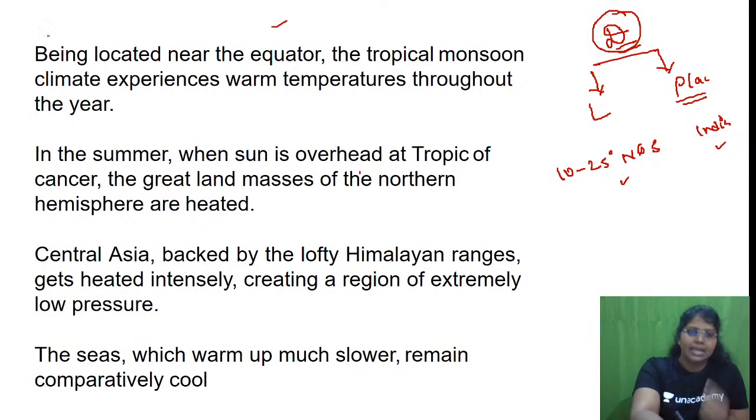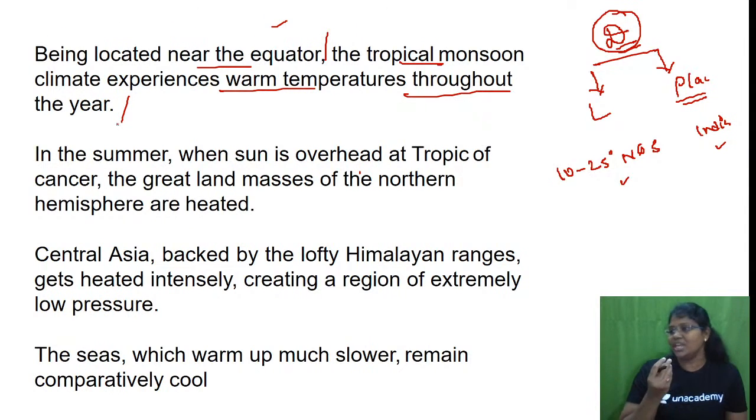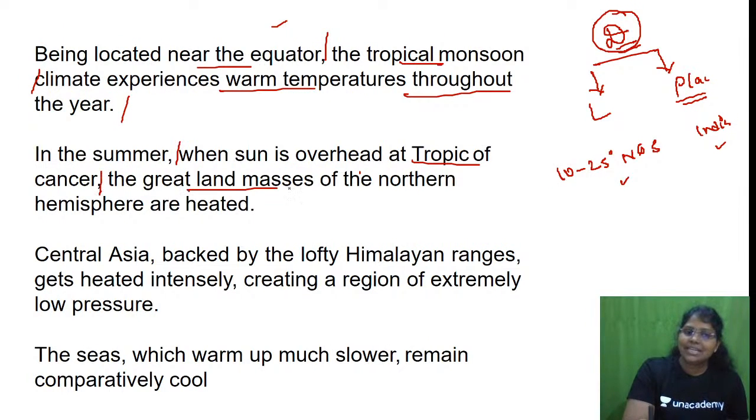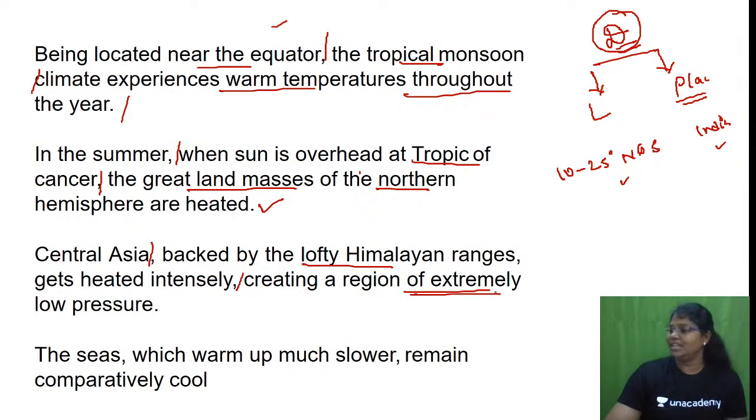Then, being located near the equator, the tropical monsoon climate experiences warm temperature throughout the year because it is very close to the equator. When you are very close to the equator, it is natural that we experience a warm temperature throughout the year. Secondly, in the summer, when the sun is overhead at the Tropic of Cancer, the greatest landmass of the northern hemisphere is heated. Central Asia, backed by the lofty Himalayan ranges, gets intensely heated, creating a region of extremely low pressure. High temperature, low pressure. They are inverse, isn't it?